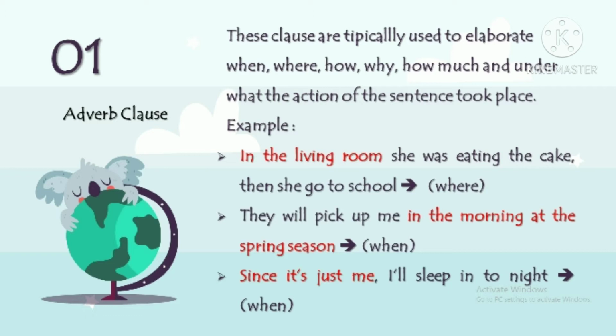Adverb clause. These clauses are typically used to elaborate when, where, how, why, how much, and under what conditions the action of the sentence took place. Example: in the living room, she was eating the cake. In the living room, shows where.